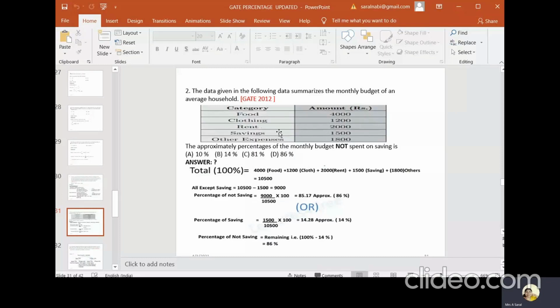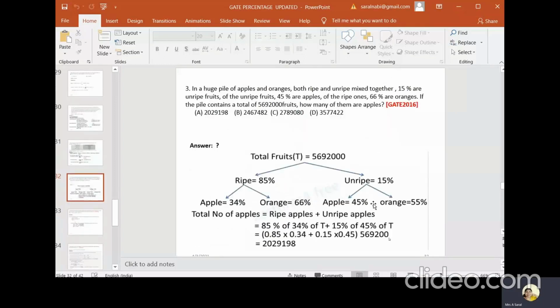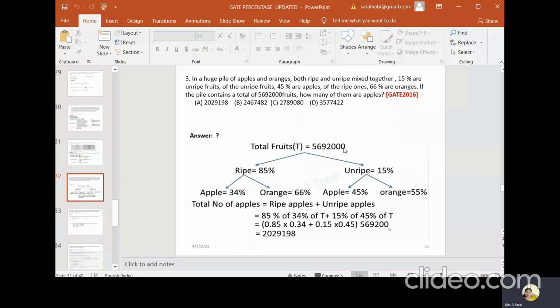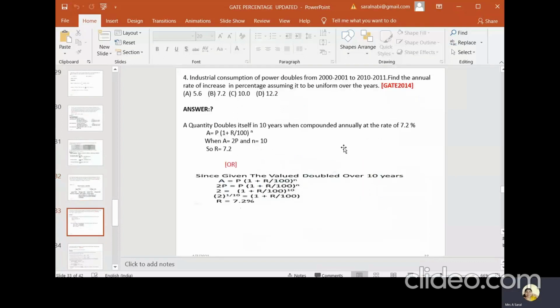For example, they are asking the savings percentage. You can find the savings out of the total amount and then find the percentage. The savings is 1,500, and the total salary given is 10,500. Into 100, you will get the percentage of savings. Likewise they can also ask other things. This is again like the sums we already discussed, like the fruit seller, how much apple, and the percentage of that. So that is a basic concept.